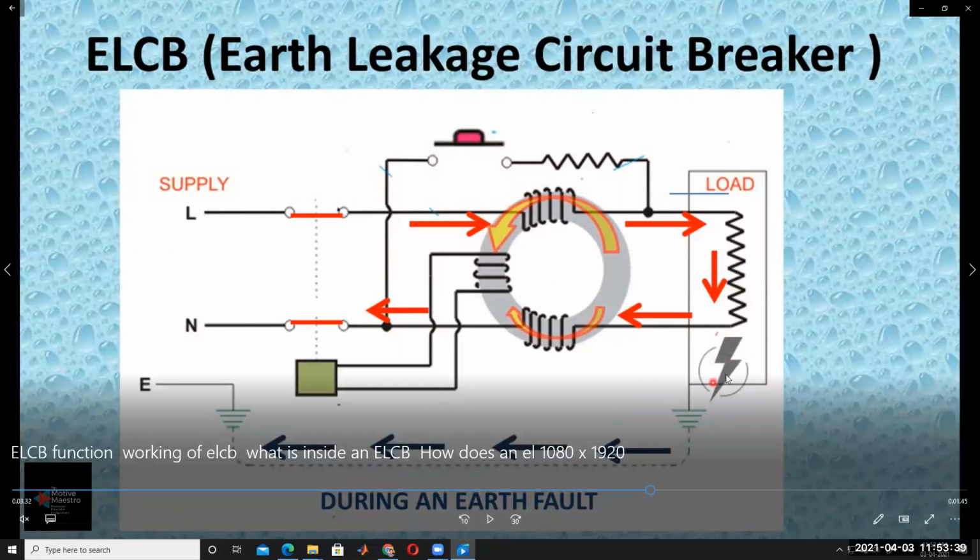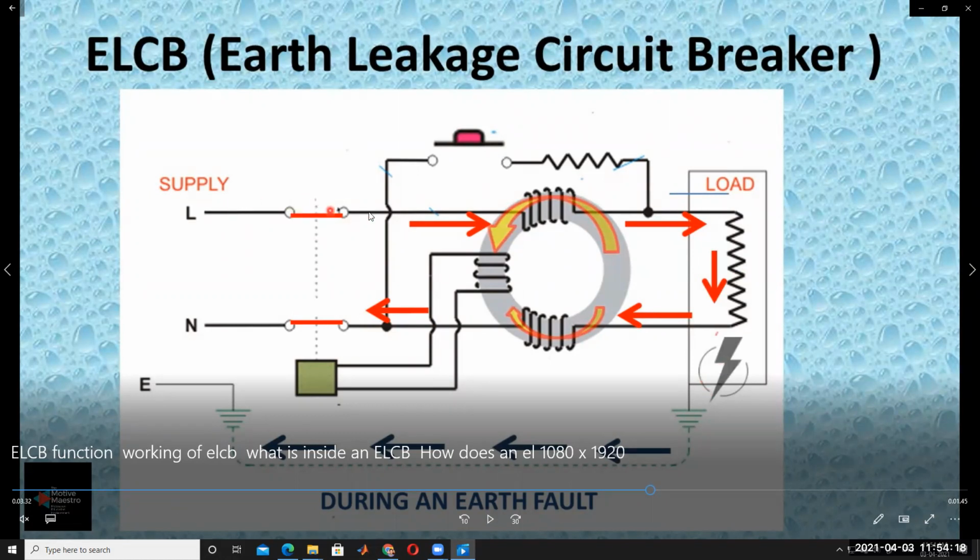If the insulation fails on this device, what happens? Some amount of current is passing through the earth, like this. And the remaining amount of current is passing through the secondary coil. It's clear. The coil 1 current is dividing into two: some amount of current in this direction, and some amount in this direction. For example, 4 amps here.